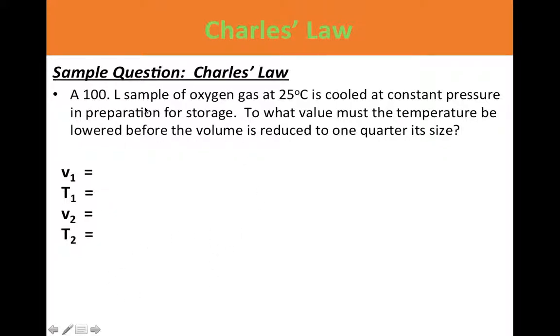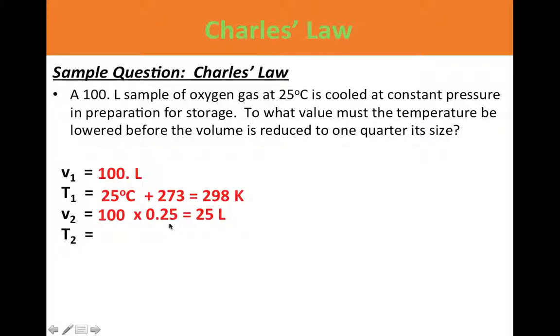Our volume 1 is 100 liters, and it's at 25 degrees Celsius. Now I need to convert that to Kelvin, so I'm just going to add 273. To what value must the temperature be lowered before the volume is reduced to 1/4? I have to multiply by 1/4, which gives 25 liters.